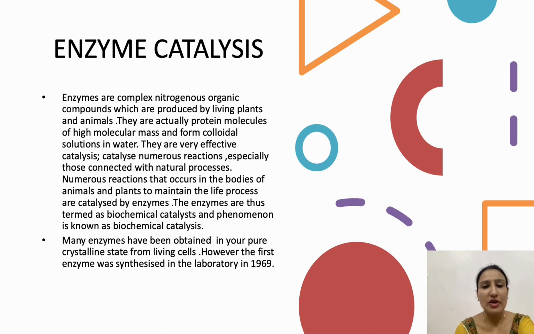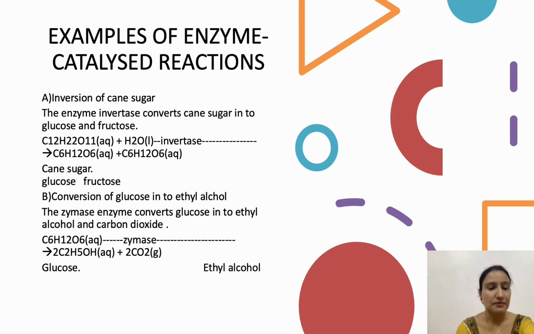Many enzymes have been obtained in pure crystalline state from living cells. However, the first enzyme was synthesized in the laboratory in 1969. Examples of enzyme catalyzed reactions. First example is inversion of cane sugar. As you see in the picture, in this reaction the enzyme invertase converts cane sugar into glucose and fructose.